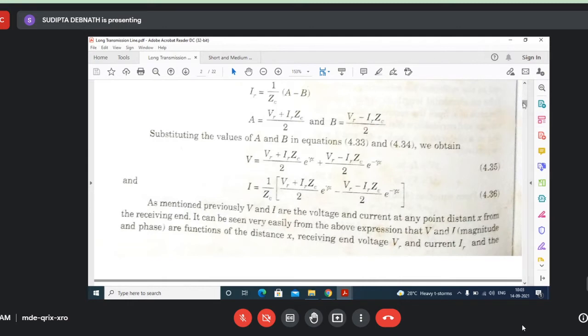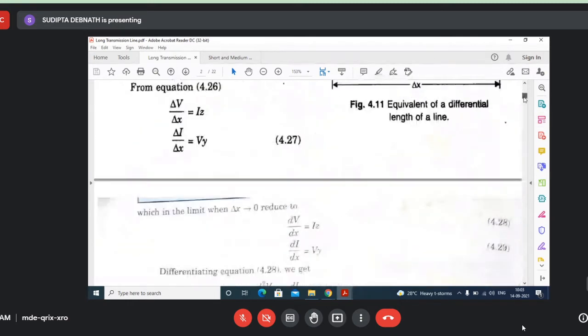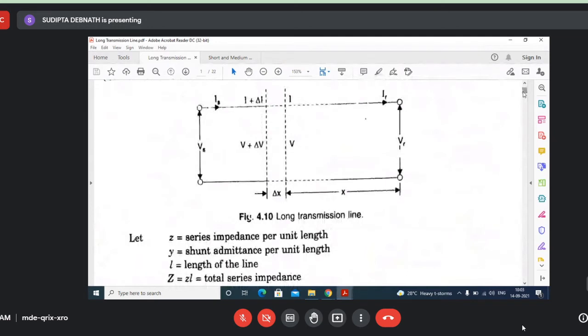Now, you can conceptualize, listen carefully, why the incident and reflected waves are defined. Our voltage waveform is considered to be the summation of the incident wave and the reflected wave. Incident wave means when x increases, this value increases. So the voltage here is minimum, and the voltage here is maximum for the incident wave.